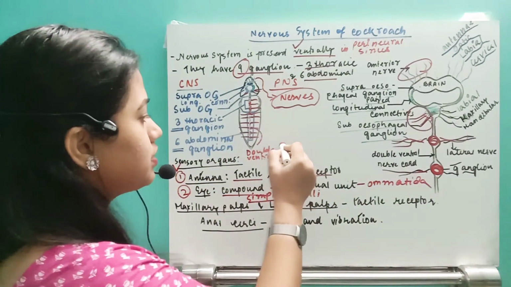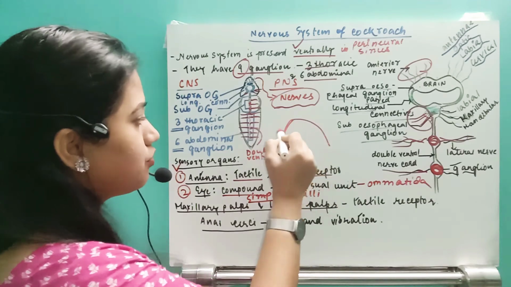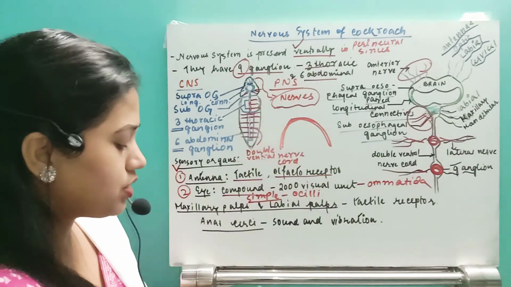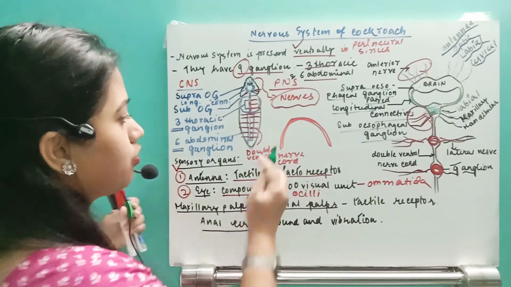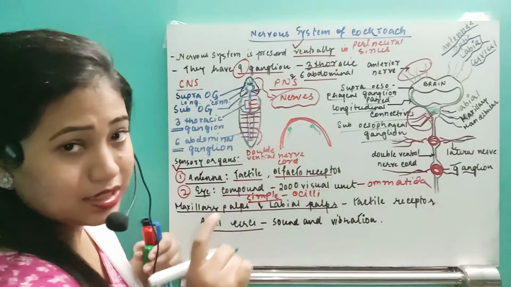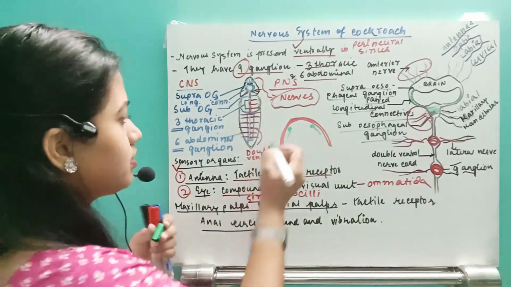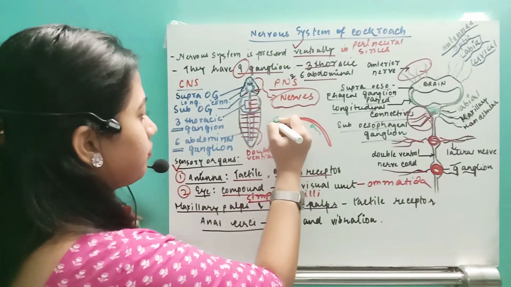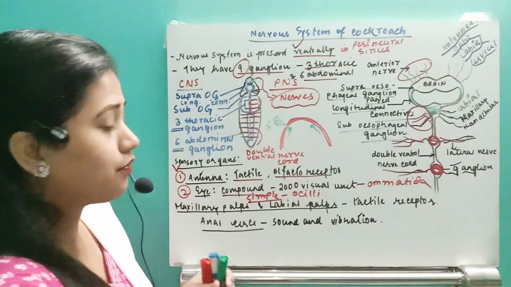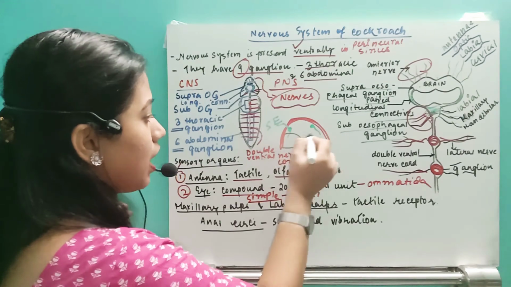Suppose this is the head region. Just in front of it they have a simple eye, so one ocellus is there. This is the simple eye. Then after that they have two large eyes.